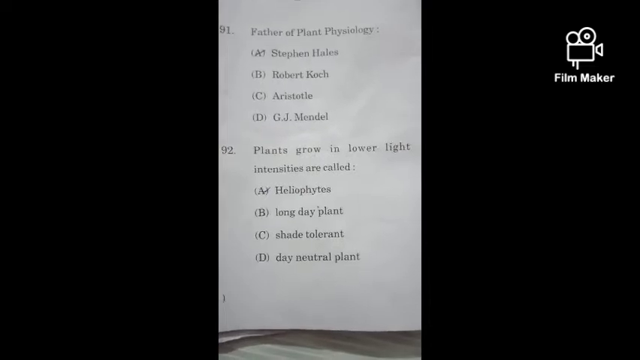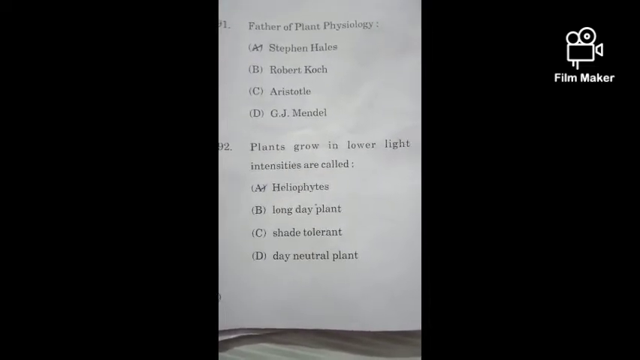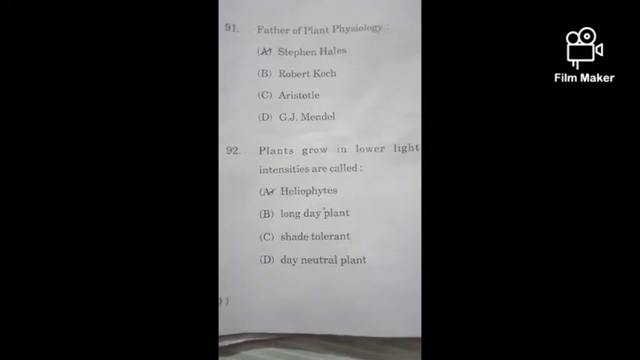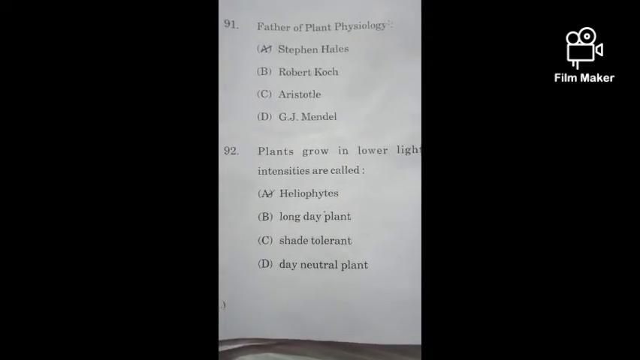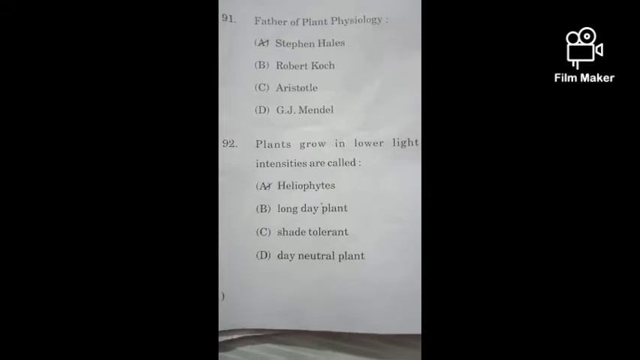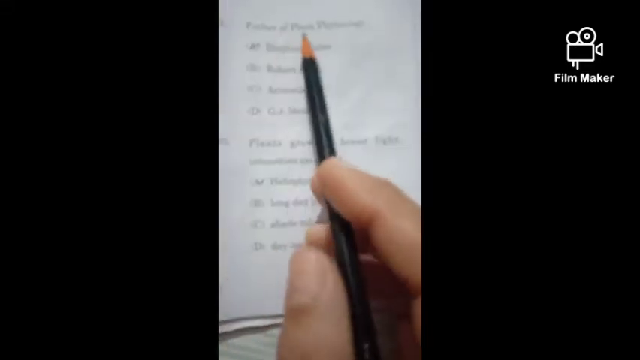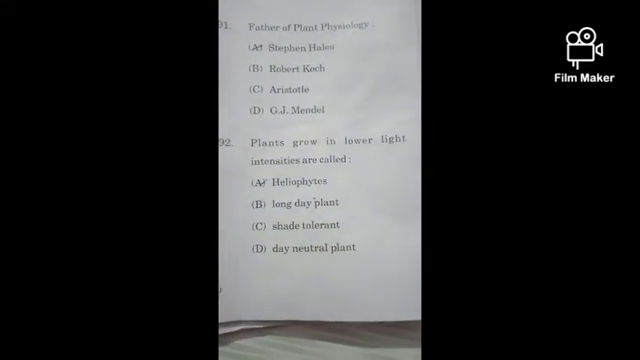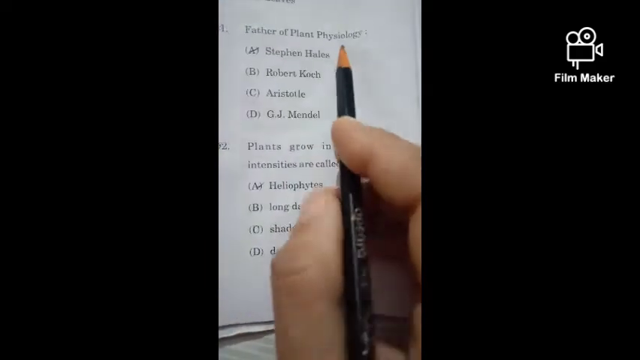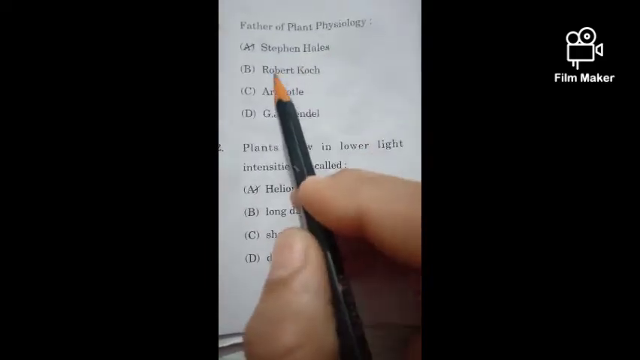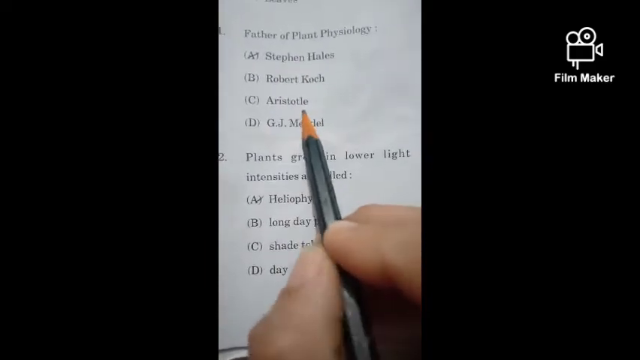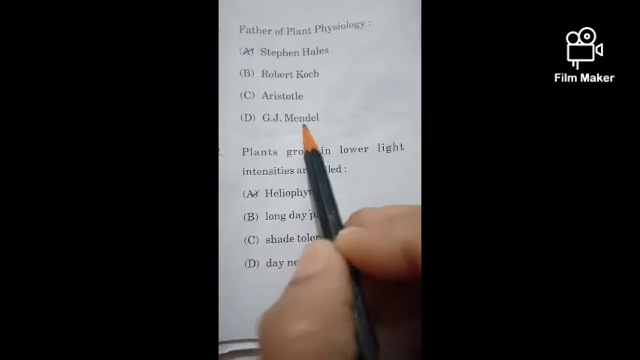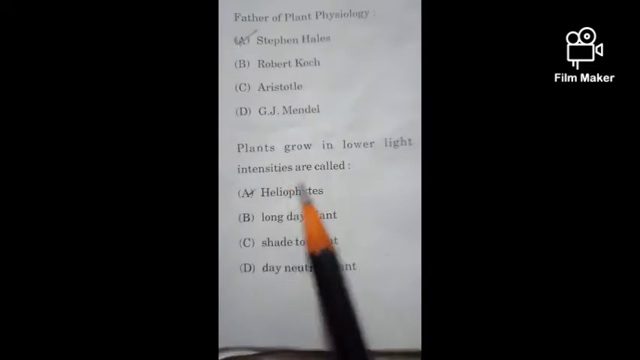Today I will discuss with you the next 30 questions of the biology part of HP TET Medical June 2020. So question number 91, Father of Plant Physiology: Stephen Hales, Robert Koch, Aristotle, G.J. Mendel. So its correct option is Stephen Hales.